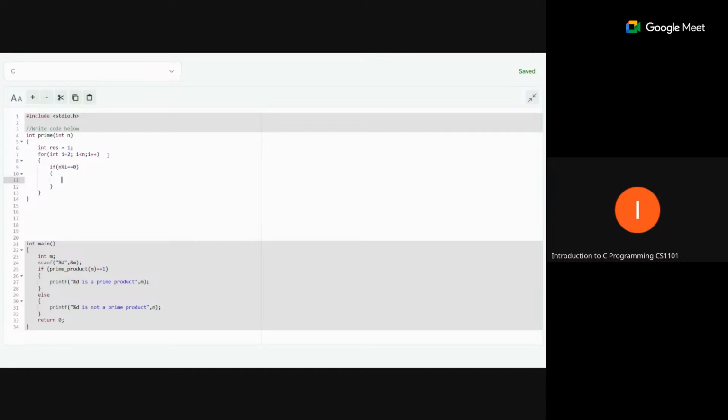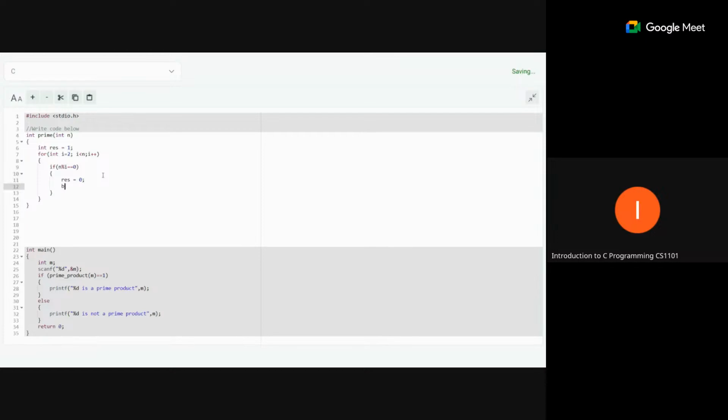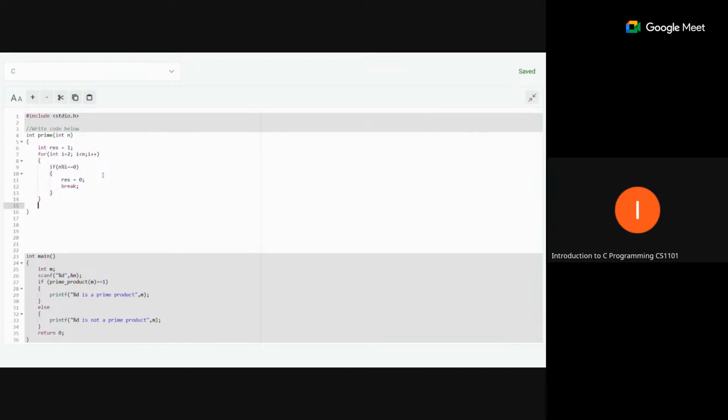We can set our result, so res equal to 0. 0 means false, and we will break the statement. Break means no need to check the remaining numbers because we have found a divisor. So now our loop will break. This loop will run and we will get the final value of res.